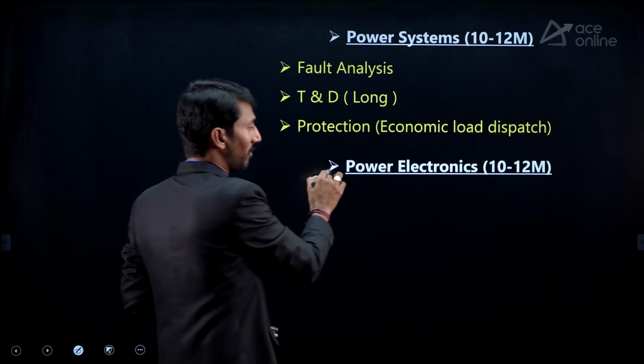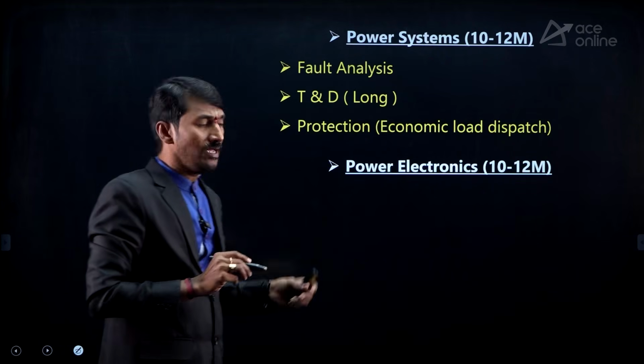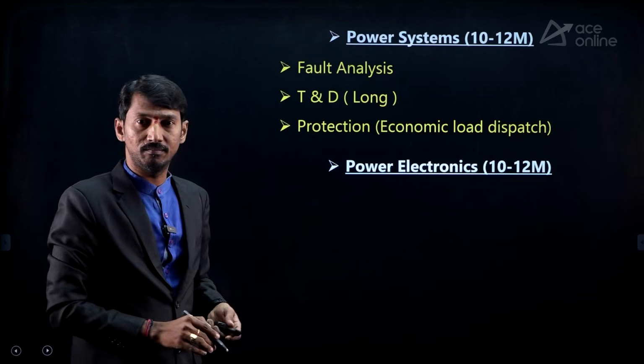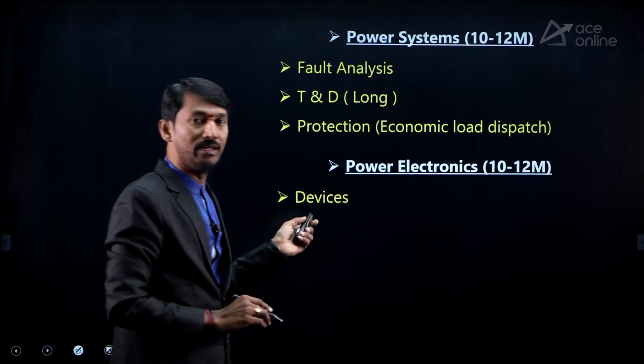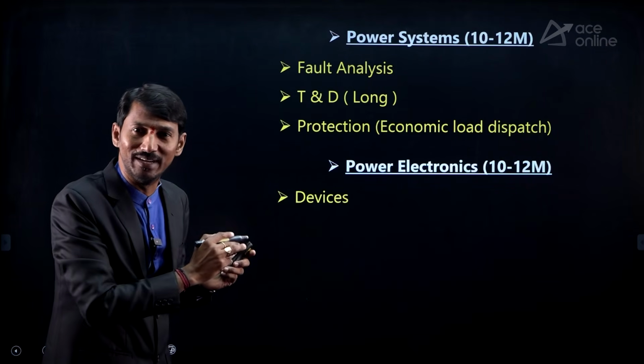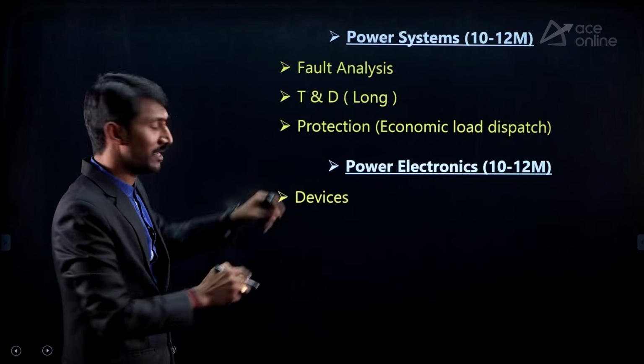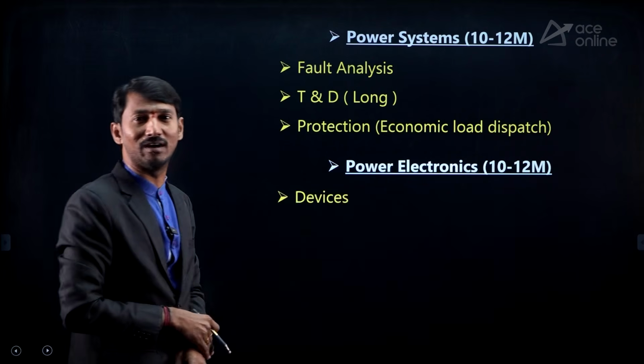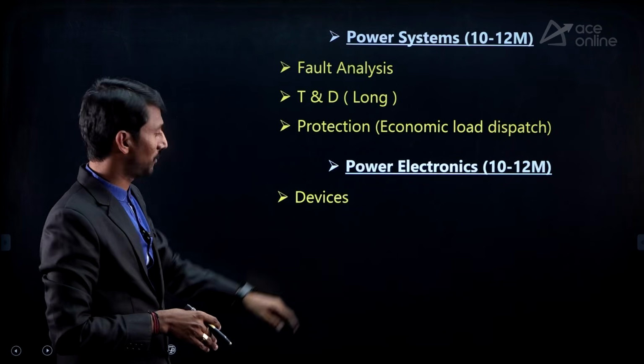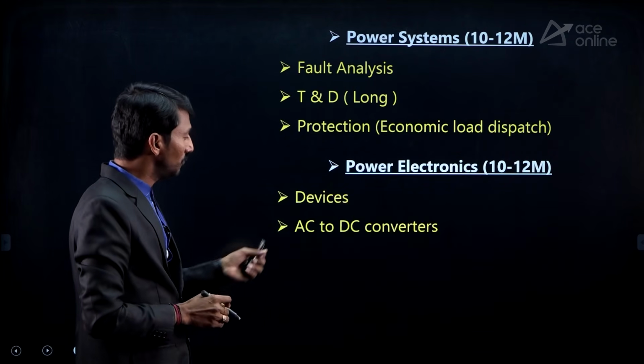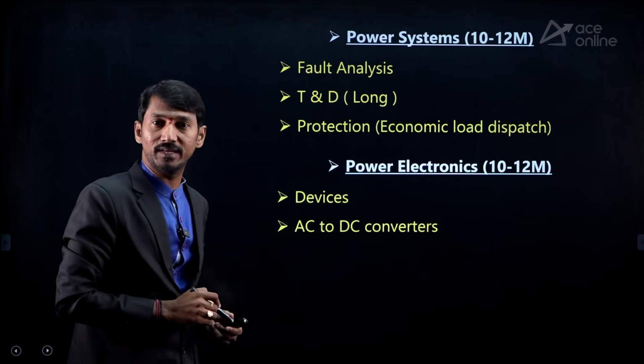And power electronics. In this also different topics are there. So what are those? Devices. All types of devices will be covered over here. That is the devices chapter. Basics will be covered, I can say. Now the point here is AC to DC converters.